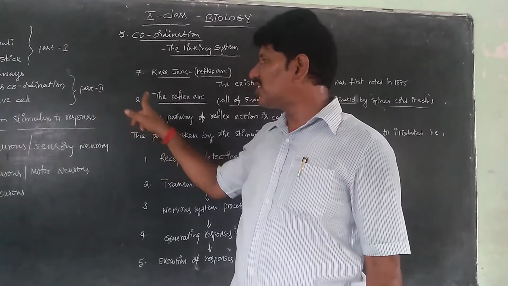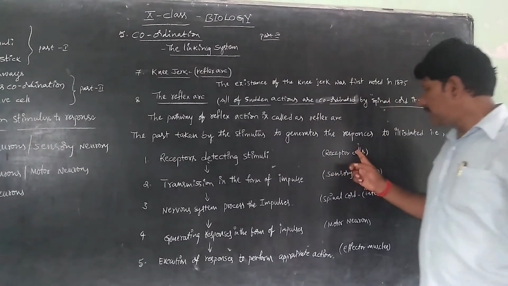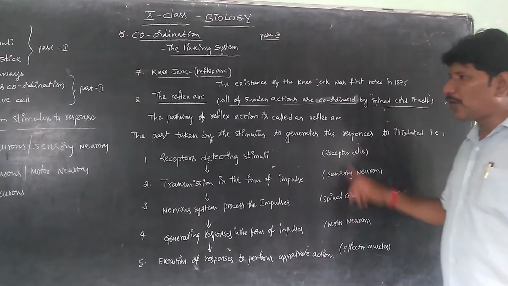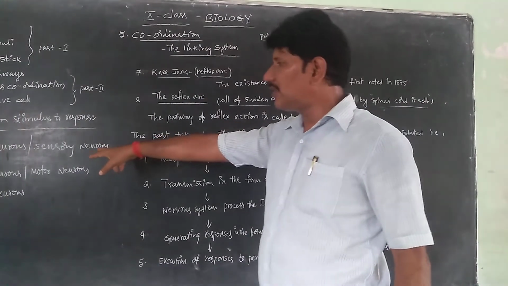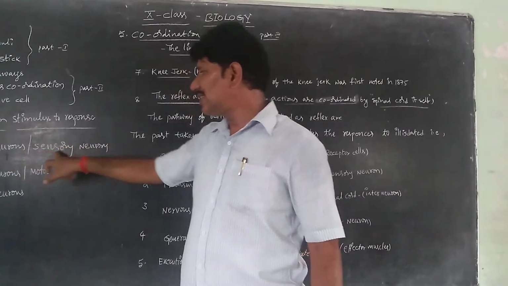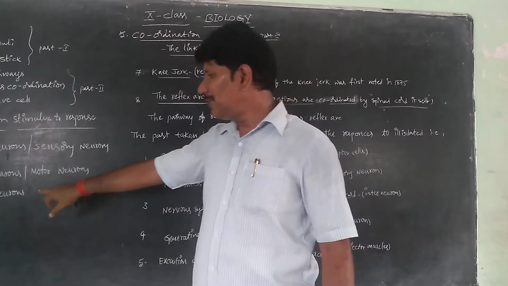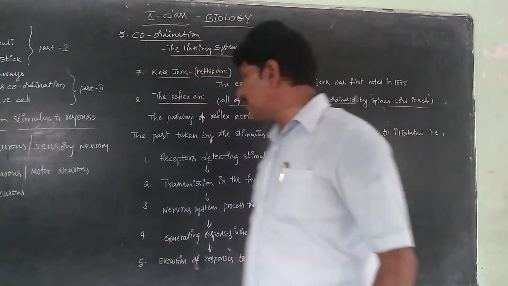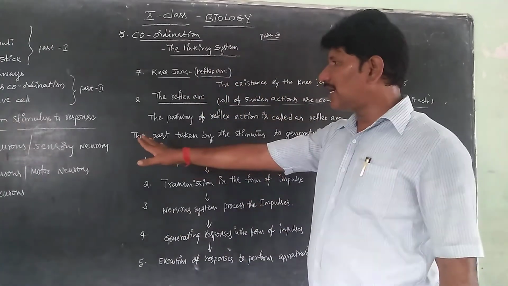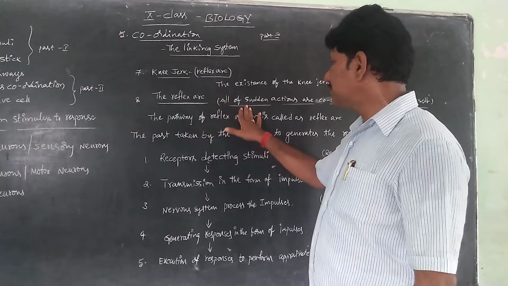Pathway from stimulus to response. From stimulus to response, there is a pathway which involves 3 kinds of nerves. One is afferent nerves or sensory nerves. Efferent nerves are motor nerves. In between, association nerves are mixed nerves. Is it clear, children? So it is a pathway, and we can understand these pathways from stimulus to response with the example of the reflex arc.